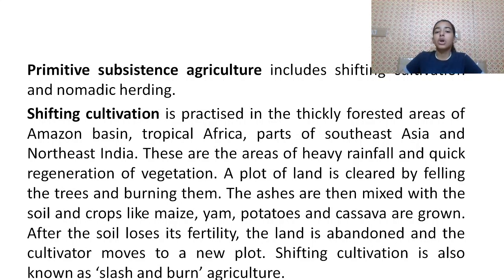A small plot of land is cleared by felling the trees and burning them. The ashes are then mixed with the soil and crops like maize, yam, potatoes, and cassava are grown. After the soil loses its fertility, the land is abandoned and the cultivators move to a new plot. Shifting cultivation is also known as slash and burn agriculture.